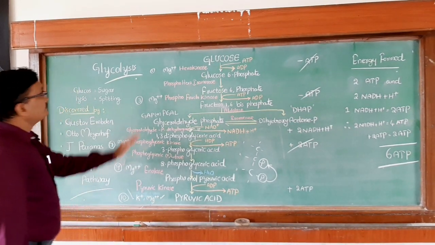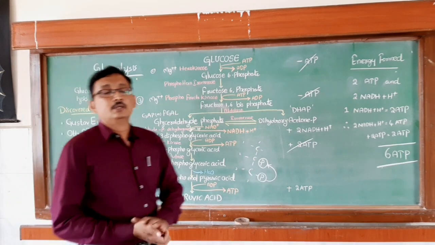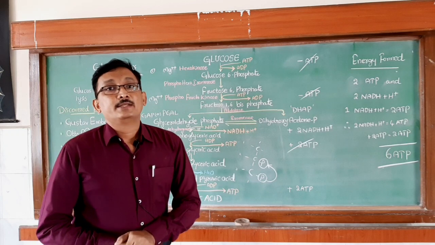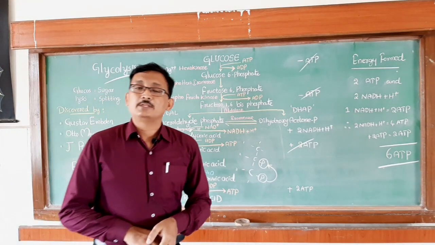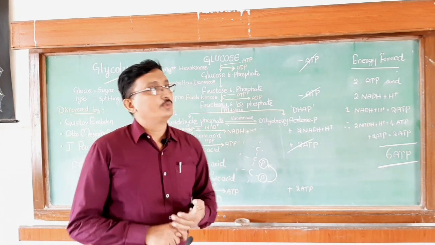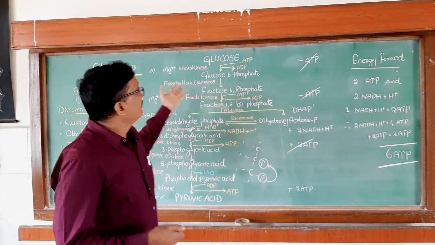So this is all about glycolysis, which takes place in the cytoplasm, and it is the first step in respiration, that may be aerobic respiration or anaerobic respiration. In NEET examinations, many questions can be framed from this.